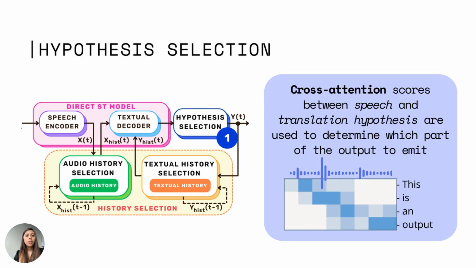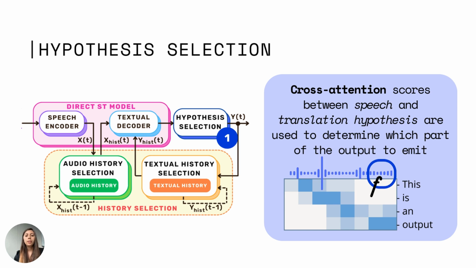I will start from the hypothesis selection, in which, given the speech and the translation hypothesis, we have to determine which part of the output has to be emitted. In this case, this is done by exploiting the cross-attention scores already computed by the model. In this example, we have the cross-attention between a speech input and the hypothesis, which is the output.